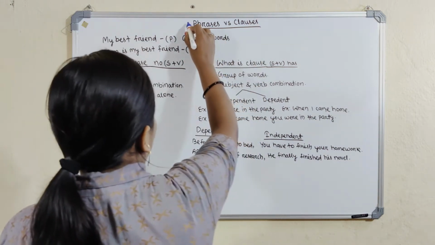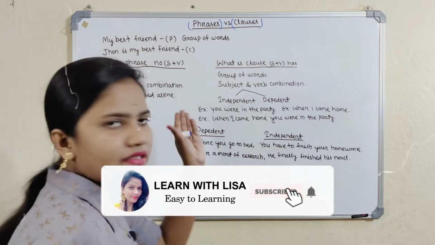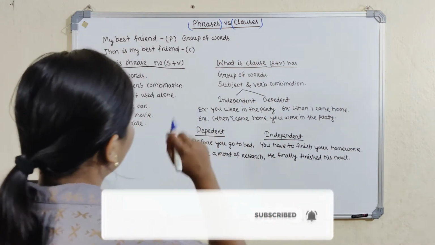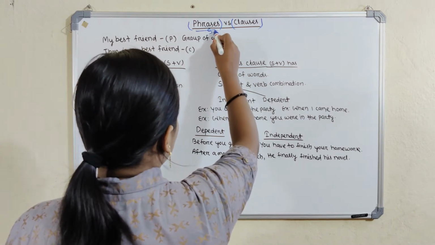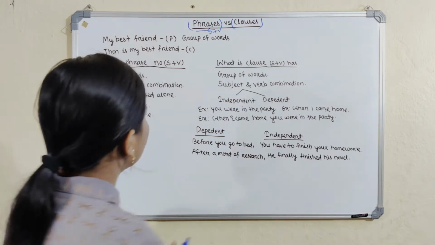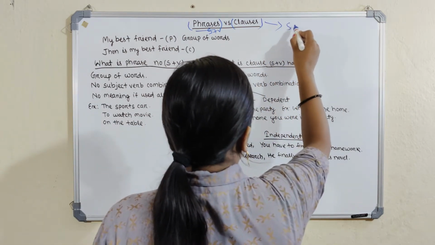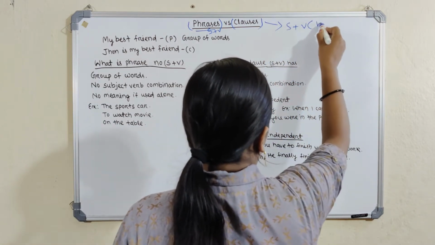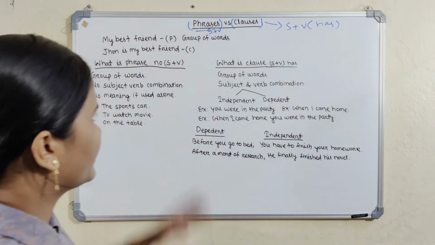Phrase versus clauses. A phrase is one kind of word group and a clause is different. They are opposite to each other. A phrase is a group of words where a subject plus verb combination is not there, but a clause is where a subject plus verb combination is there. That is the difference.